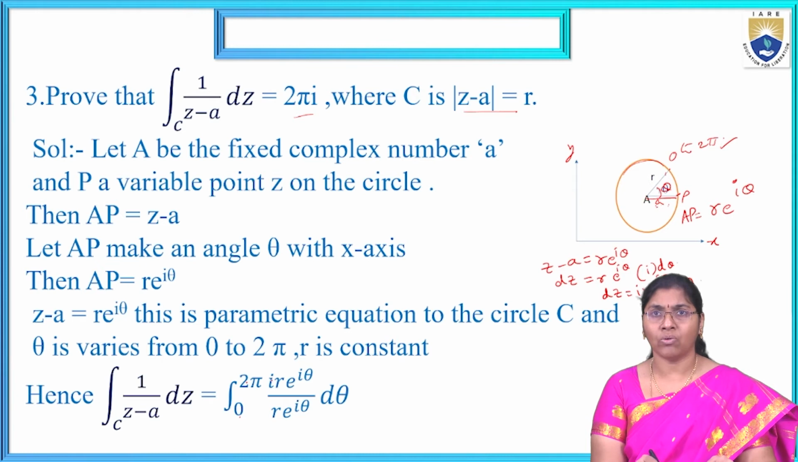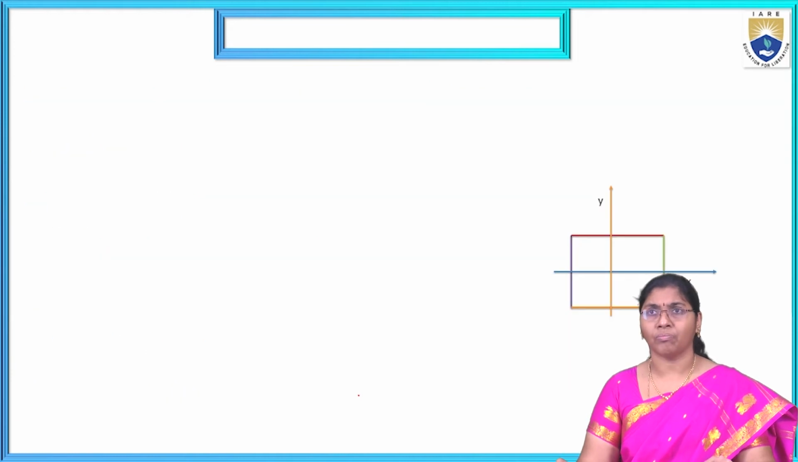Now dz equal to i into r into e power i theta d theta. That is also completed. z minus a is nothing but r into e power i theta. Substituting that one. Next step.